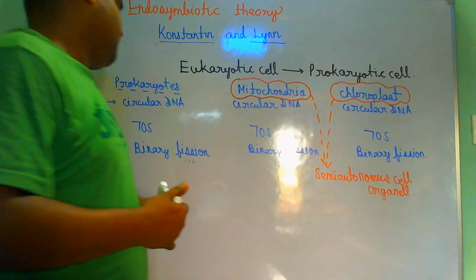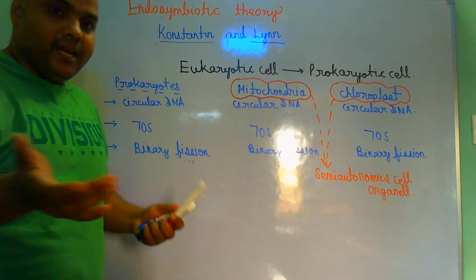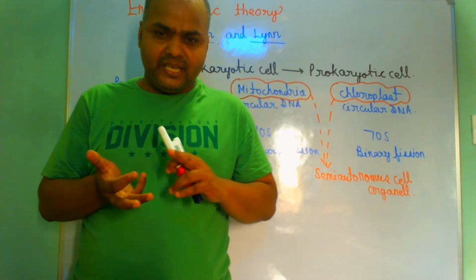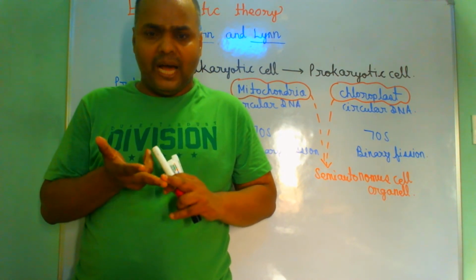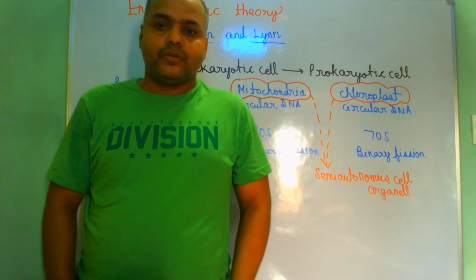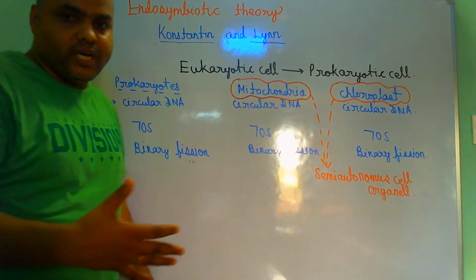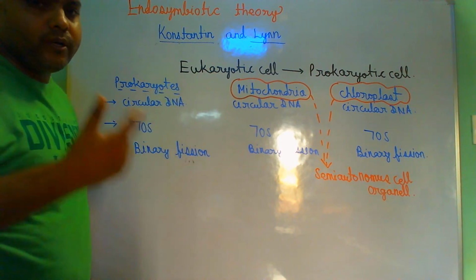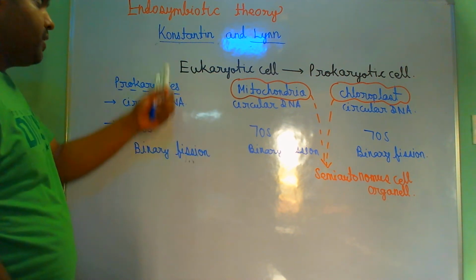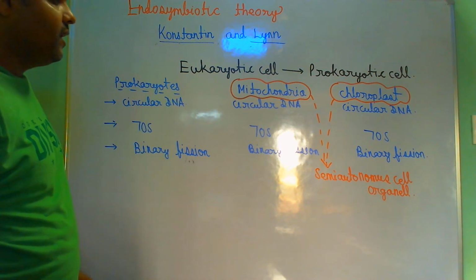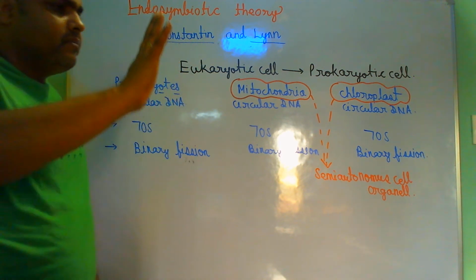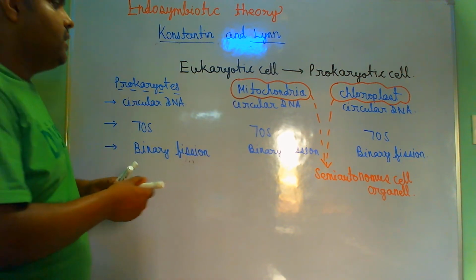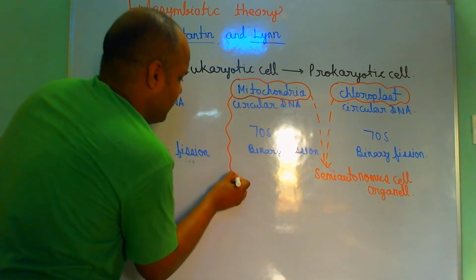Right? Because like a normal cell, like a normal bacteria, they can replicate their DNA, they can form protein, they can form RNA, right? So it's a quite striking feature that says that prokaryotes, mitochondria and chloroplast have the same origin. So according to Lian and Constantine, at the very start, billions of years before, this mitochondria was actually a proteobacteria.